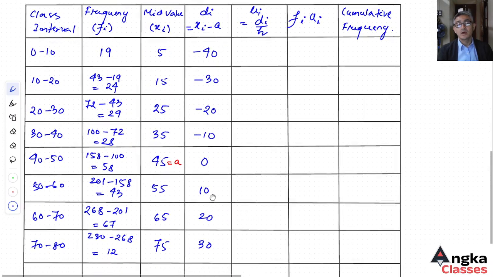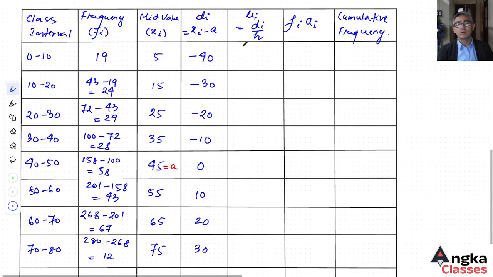Now u i is nothing but d i divided by h, the class size 10. So minus 40 divided by 10 is minus 4, then minus 3, minus 2, minus 1, 0, 1, 2, 3.